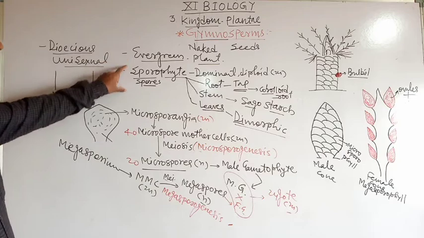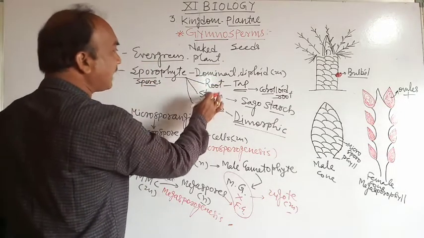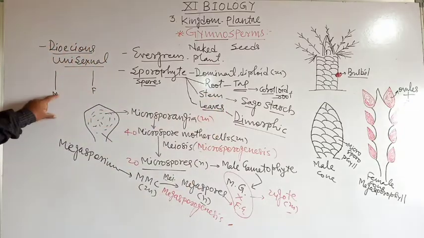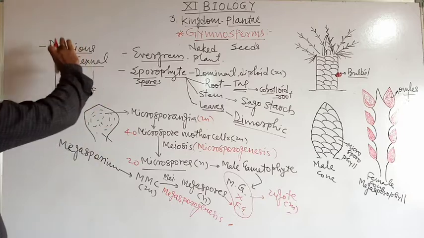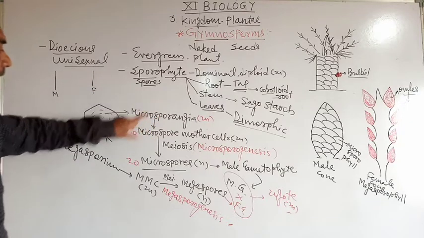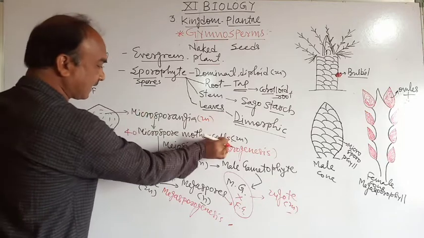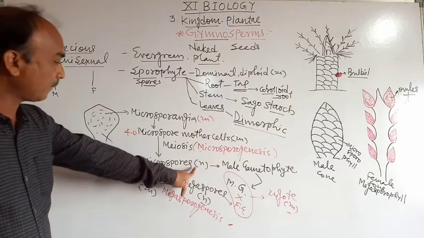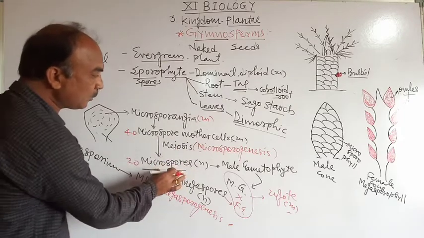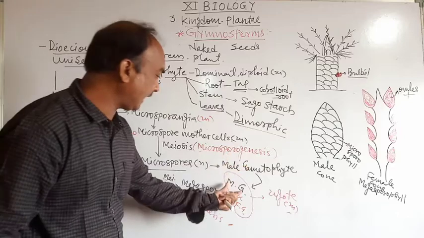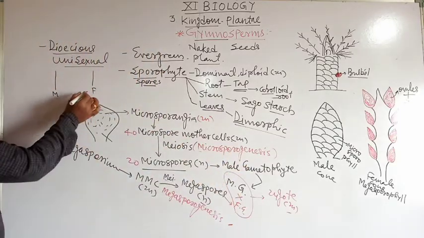In the sporophytic generation, the plant body is differentiated into root, stem, and leaves. In the cycle it is dioecious or unisexual, meaning male and female are separate. The male plant body produces the microsporophyll and microsporangia, which produce the microspore mother cell, then they divide by meiosis to form haploid microspores. These microspores germinate to form the male gametophyte, then the male gametophyte produces the male gamete.